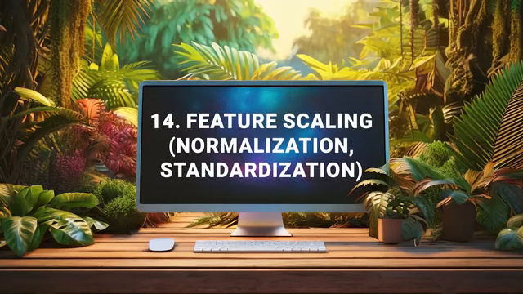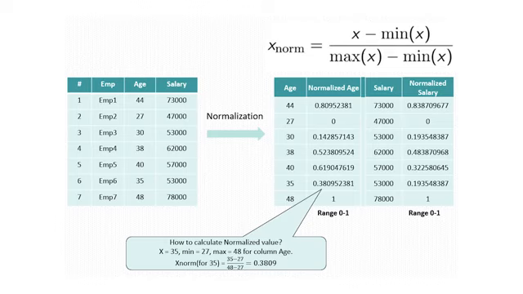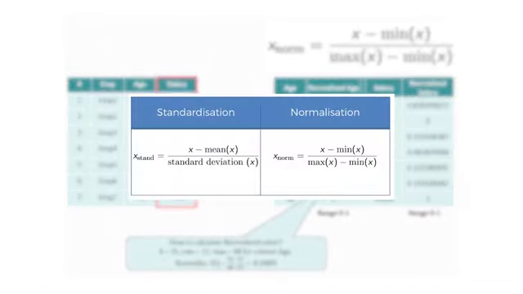Feature scaling, also called normalization or standardization, is the process of transforming numeric features to a similar scale, typically to prevent features with larger ranges from dominating the learning process. For example, here the numbers for salary are much larger than those for age and thus dominate the model fitting. Common scaling methods include min-max normalization, thus scaling to a 0 to 1 range, as seen here, or standardization, transforming to mean 0 and standard deviation 1. Proper scaling is particularly important for many algorithms like gradient descent and neural networks, which can perform poorly or converge slowly when features are on vastly different scales.